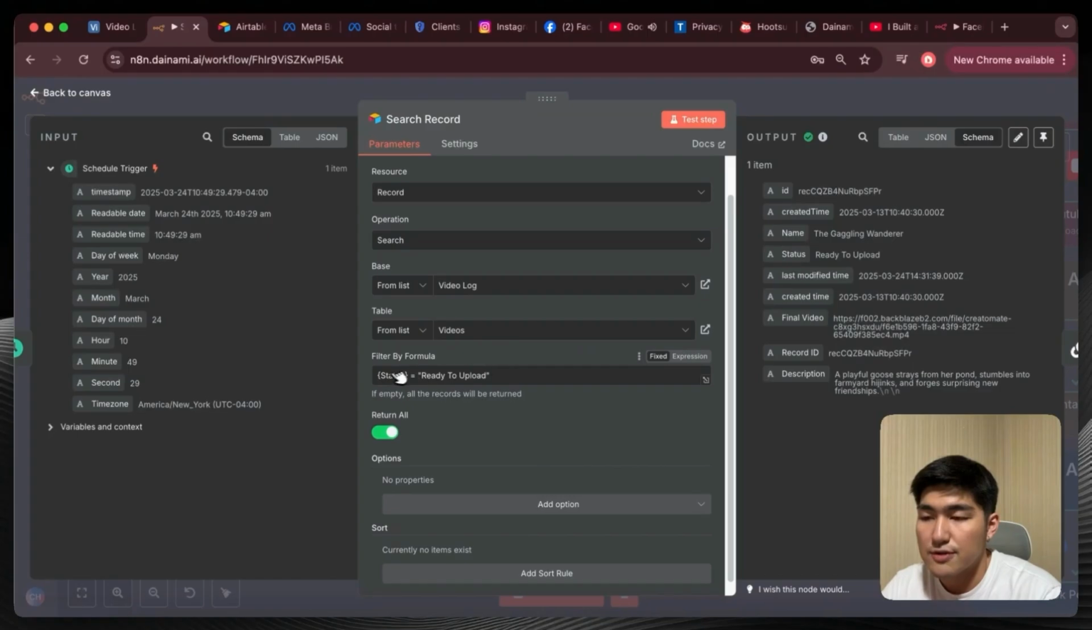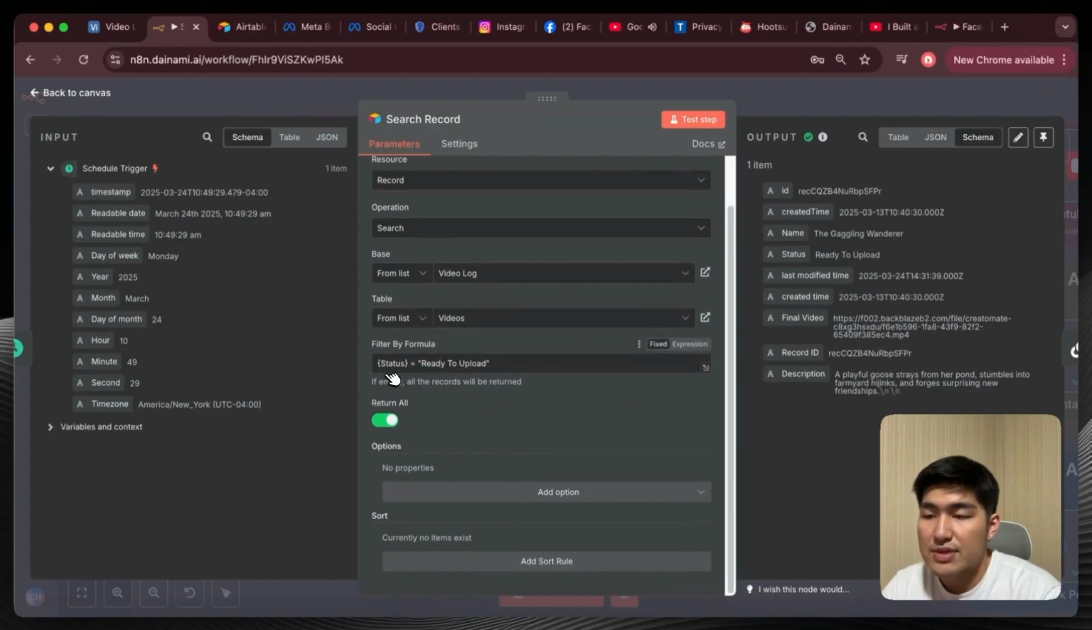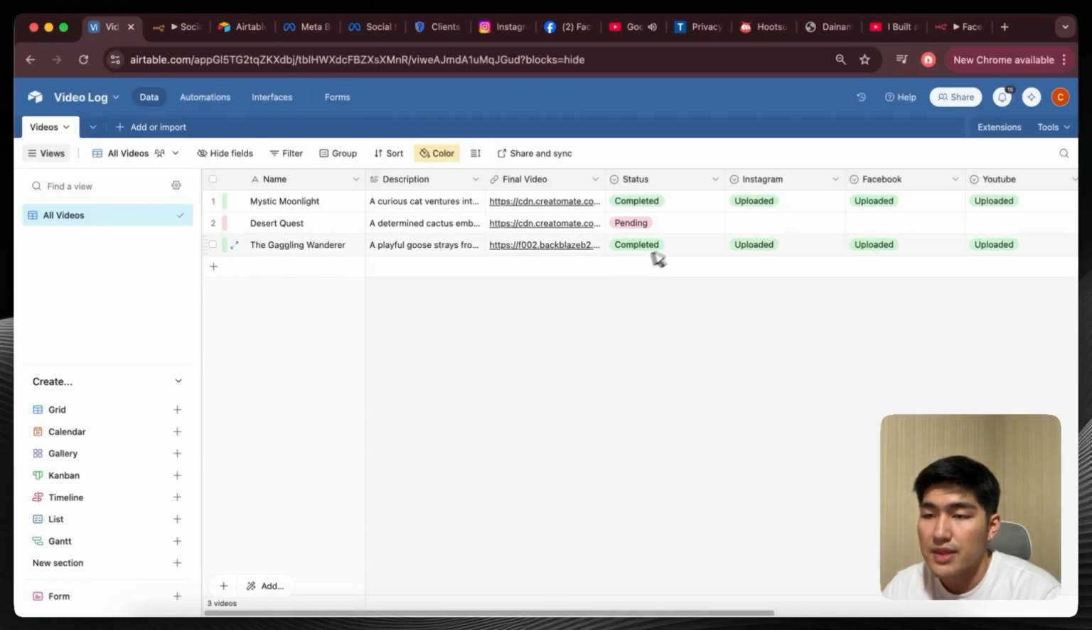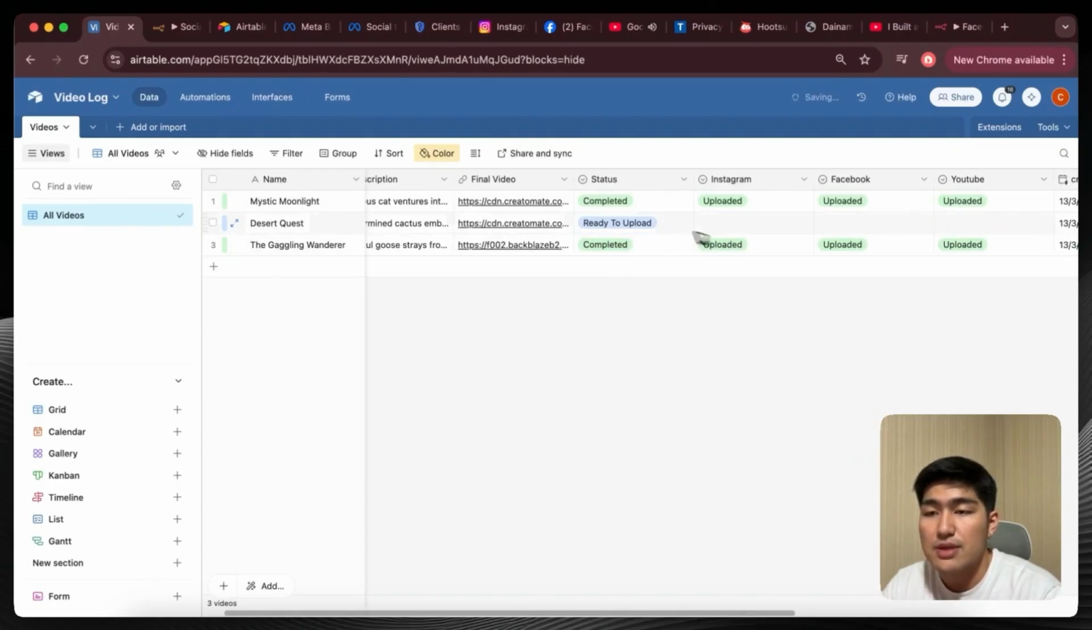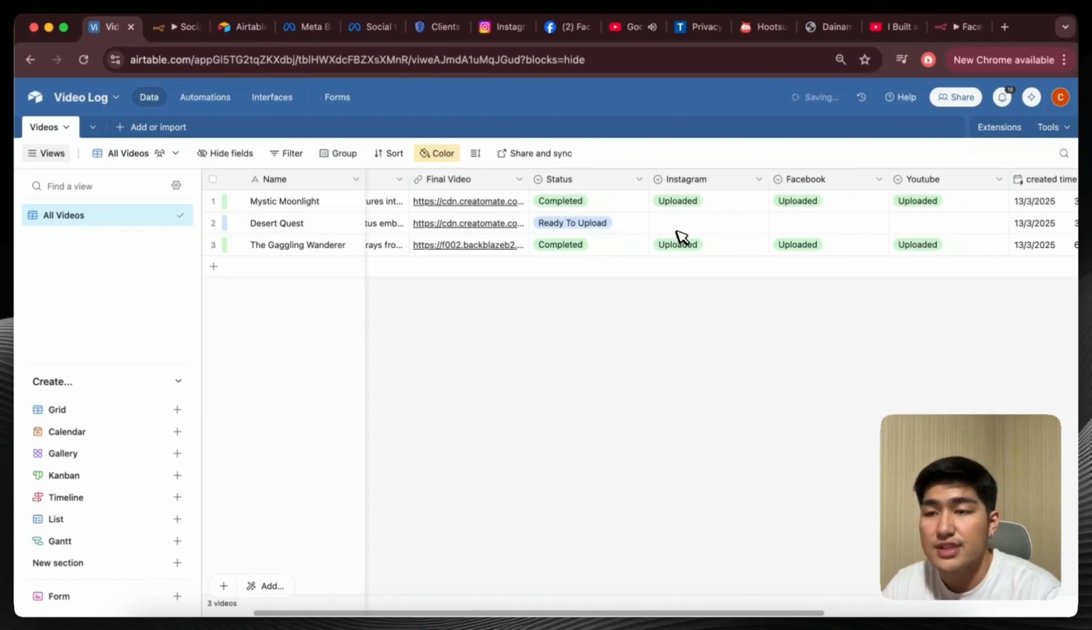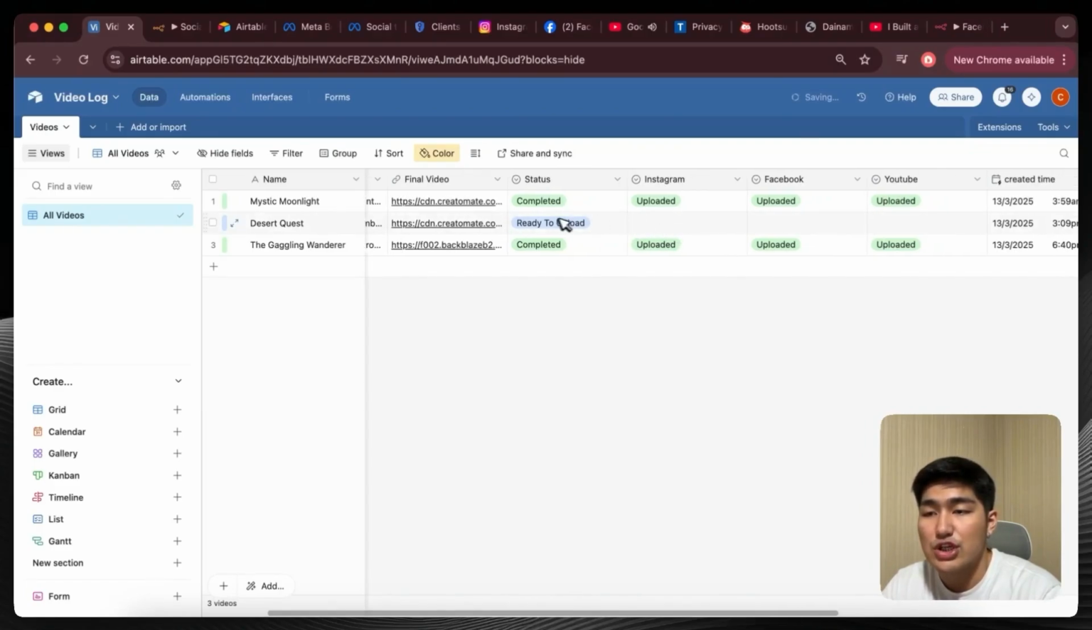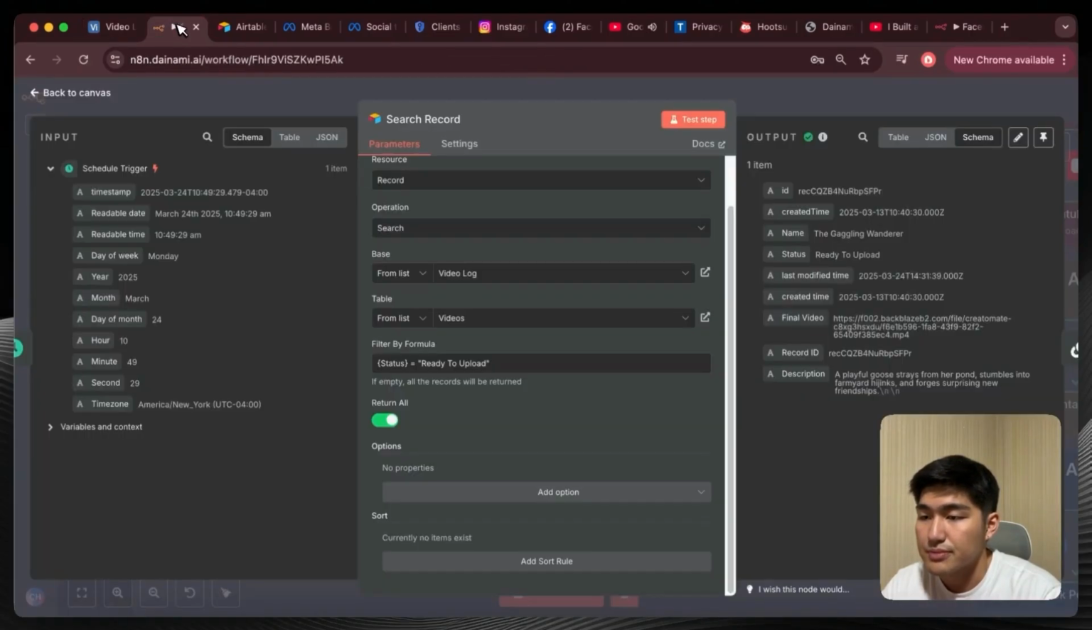All right, once this is done, we're going to add this filter over here. So we're going to choose filter by formula. I'm going to type in this specific formula, which is status equals ready to upload. What this does is that it's looking for the status, which is ready to upload. For example, if I change this to ready to upload, and if my workflow is actually live, it will find this specific video, and then help me post it onto my different platforms. And once that is completed, it will change all of them to completed, upload, upload, and upload. All right. Okay. And so once this is done, we're going to close this.